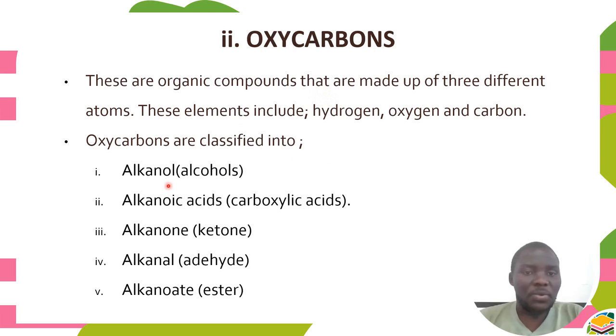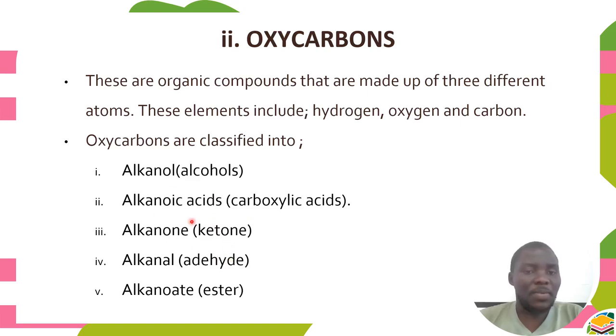We have alkanols, which are also known as alcohols. We have alkanoic acids, which are also known as carboxylic acids. We have alkanones, which are also known as ketones. We have alkanals, which are also known as aldehydes. Then we have alkanoates, which are also known as esters. So these are the members of oxycarbons.